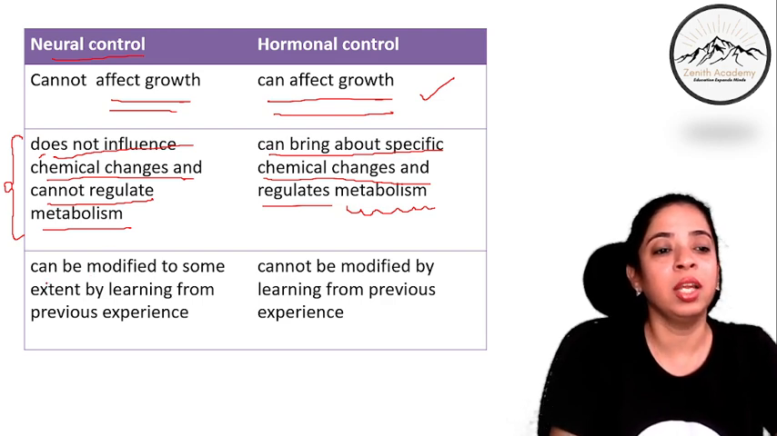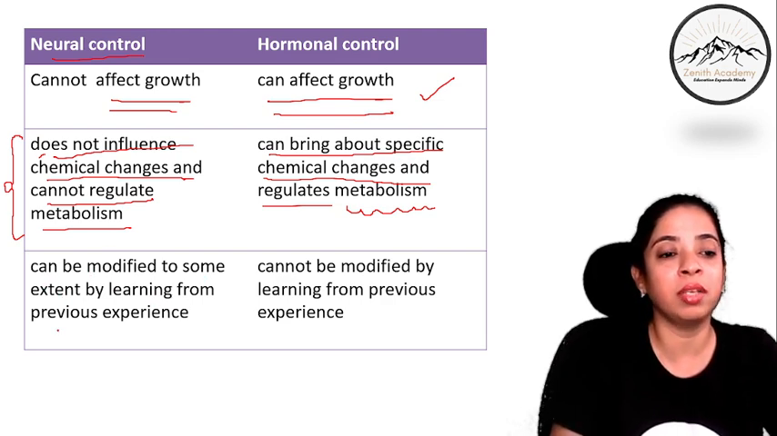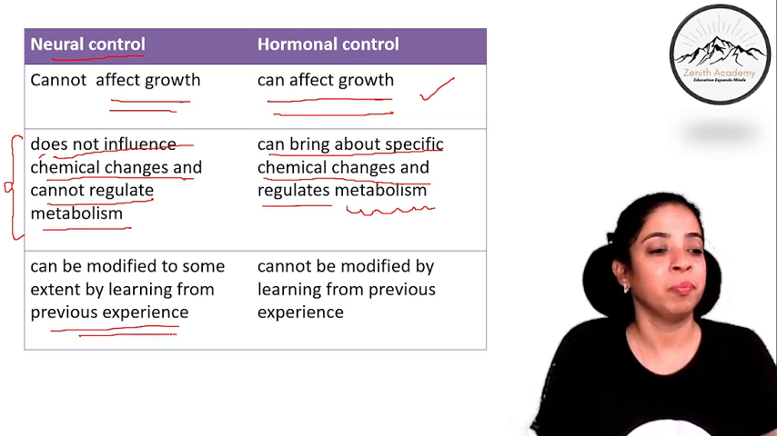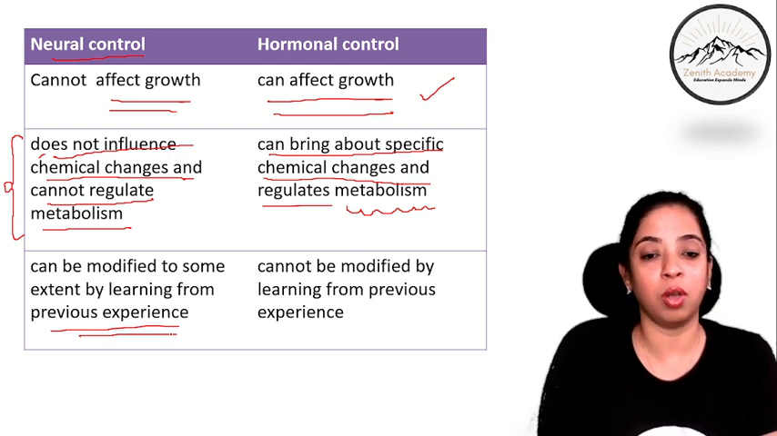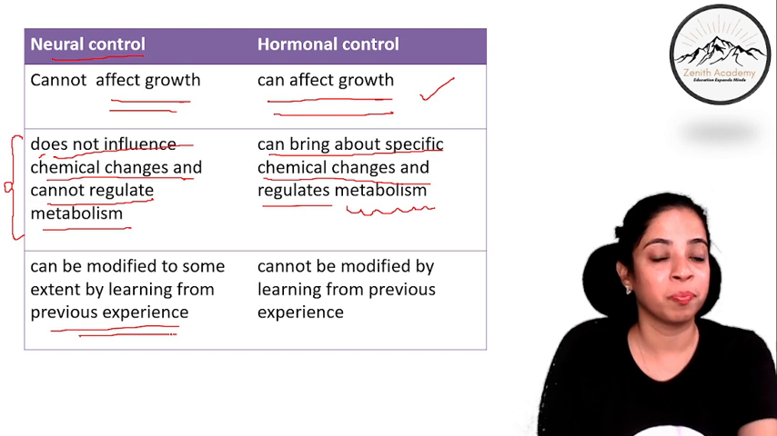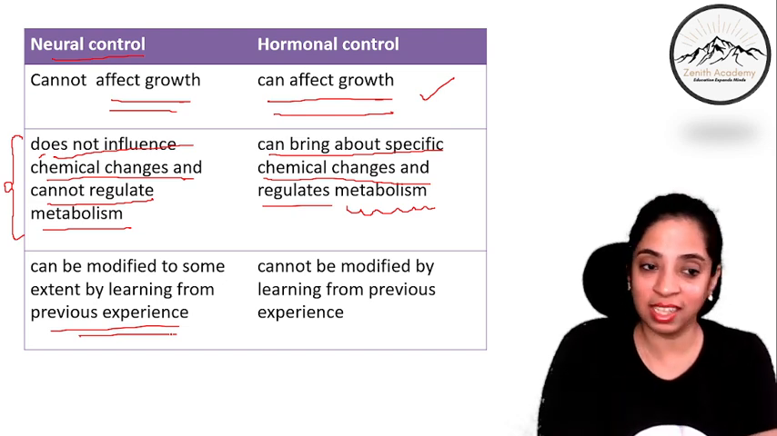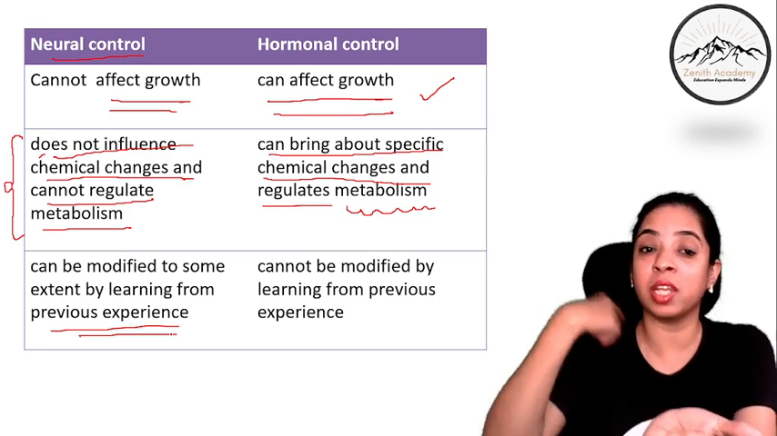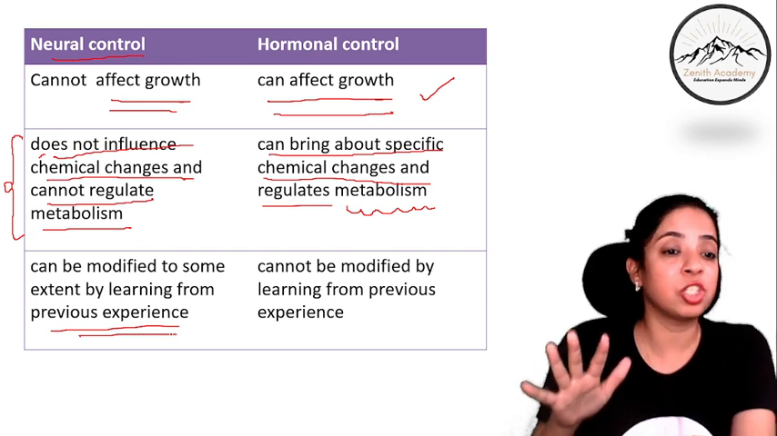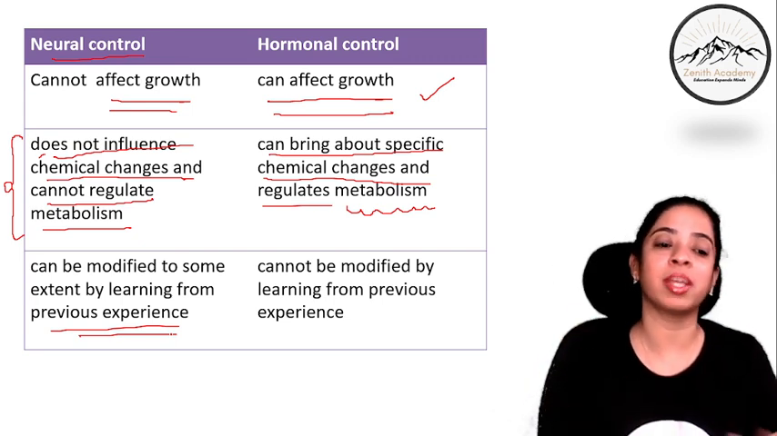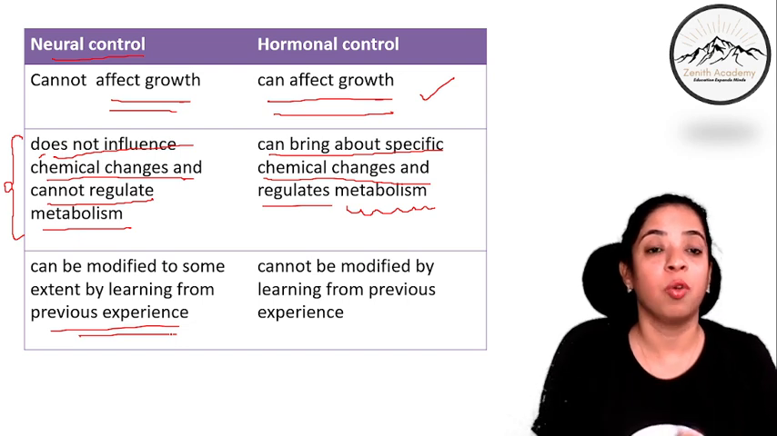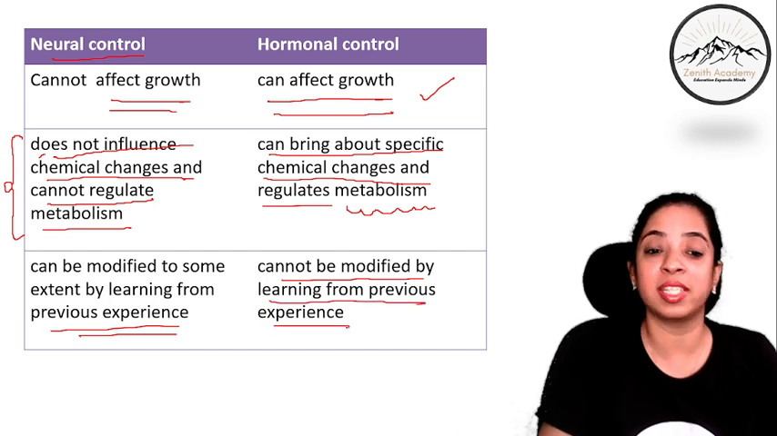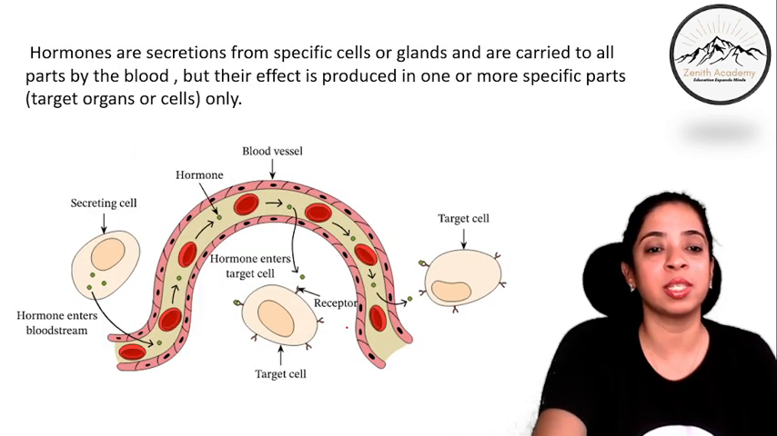Now, in neural control, this can be modified to some extent by learning from previous experience. If we know the smell of certain food, or that this is our favorite food, our saliva will start secreting. If we know that this object is hot, from our previous experience, we will not touch it. So neural control is modified to some extent by learning from previous experience, whereas hormonal control cannot be modified by learning from previous experience. I hope you have understood this.